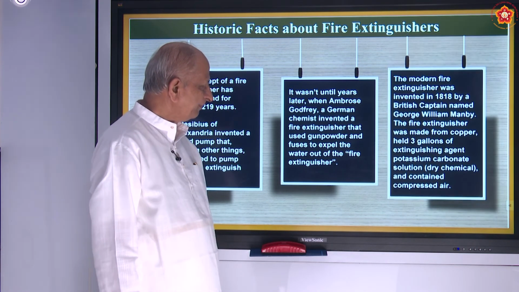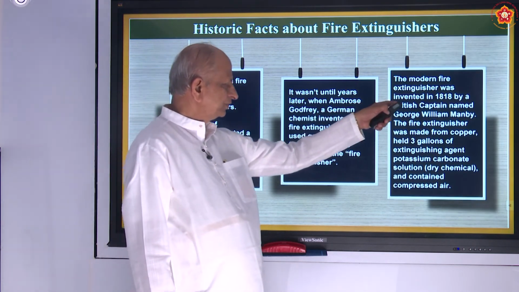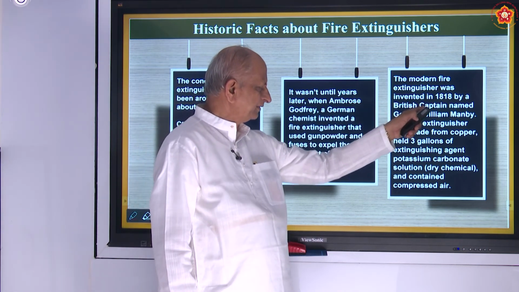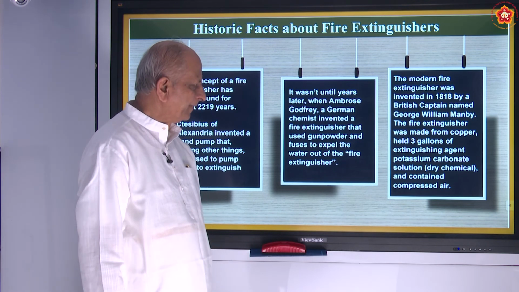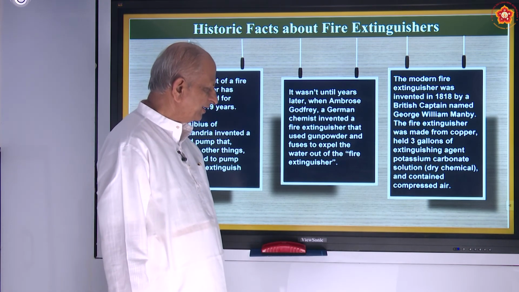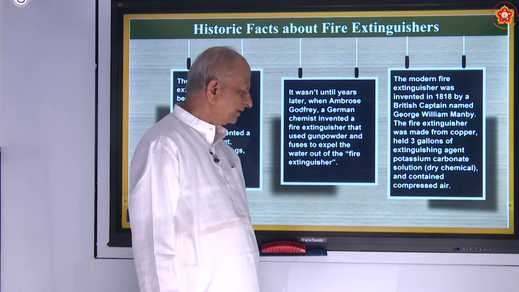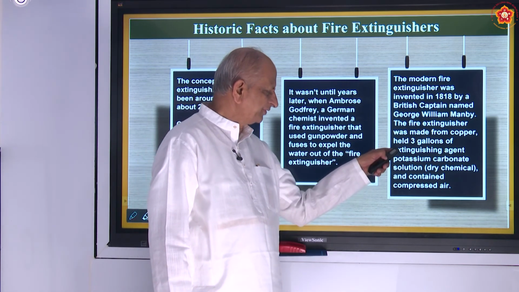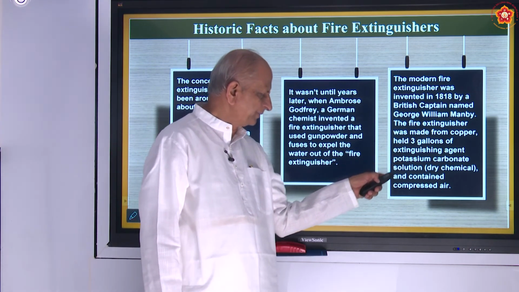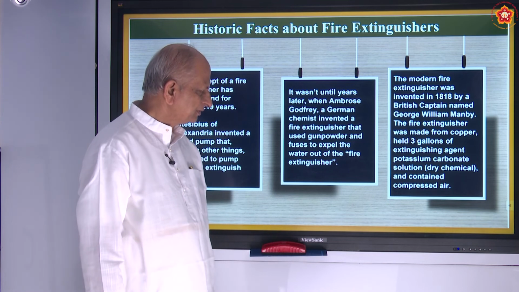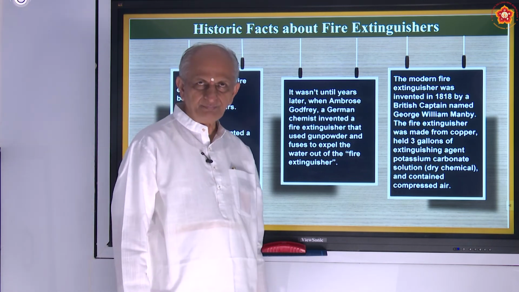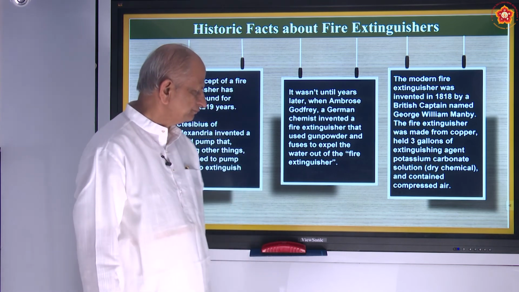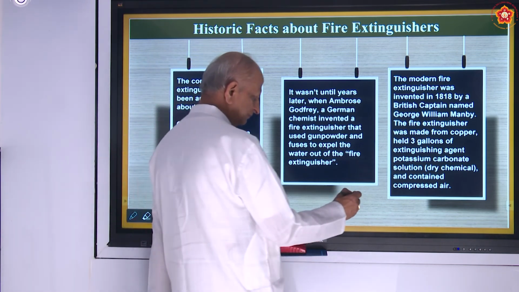And recently, the modern type was invented in 1818 by a British captain by the name George William Manby. The fire extinguisher was made from copper, held 3 gallons of extinguishing agent, potassium carbonate solution, and contained compressed air.